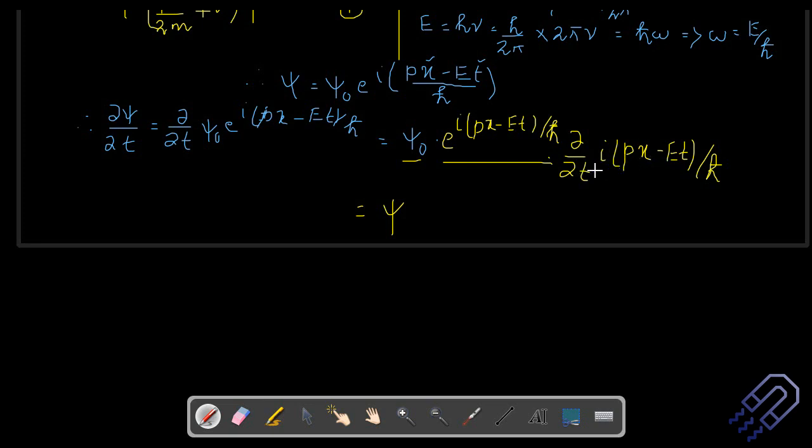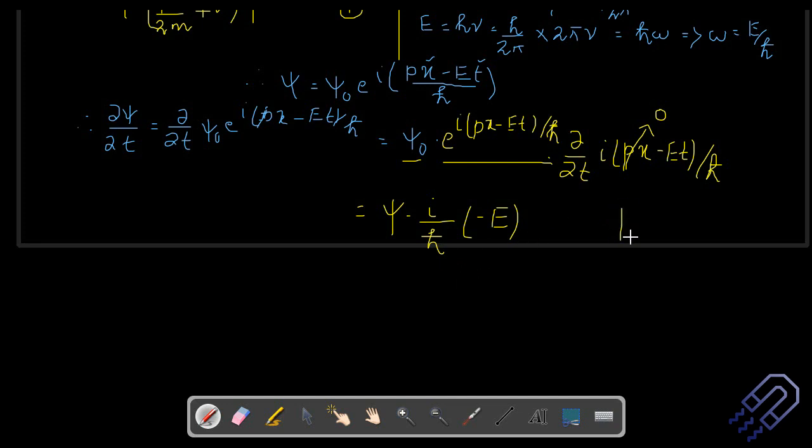If we differentiate the second term, iota is a constant, we can take it out. H cross is a constant, we can again take it out. We are just doing del/del t of minus Et. So there will be a minus sign, and del/del t of t is 1. E can be taken out, so it will be just E. I hope you get this. Del/del t of px, we are differentiating with respect to t, so this term will become 0. Then we can differentiate the remaining terms. This way, this is what we are going to get, right?